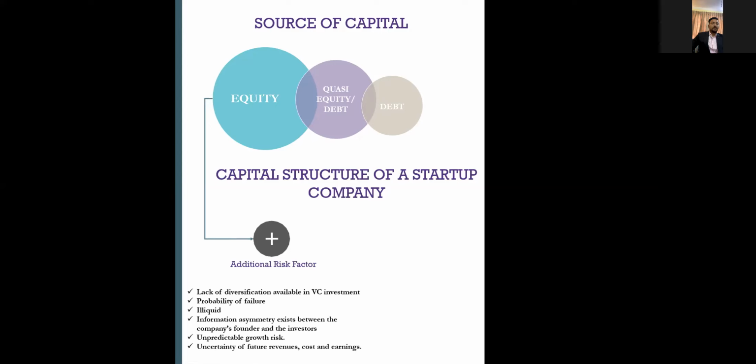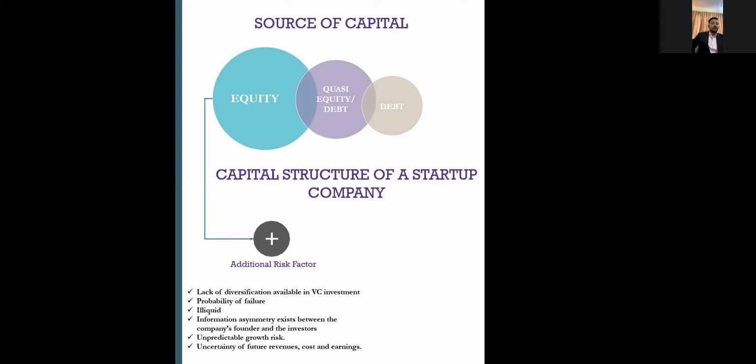Next, there is the probability of failure. As I've already told you, after the 7th year of investment, almost 70% of startups fail, right? So there is always an inherent probability of failure. And these are illiquid investments, where you can't sell in an open market situation, so there is always an off-market transaction.